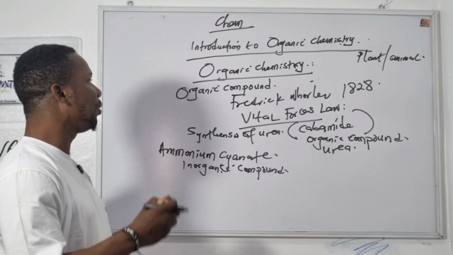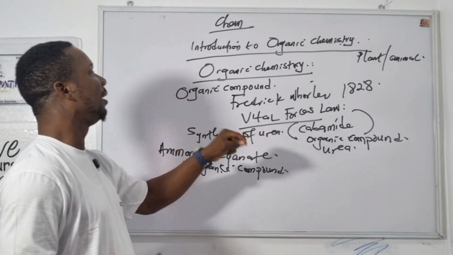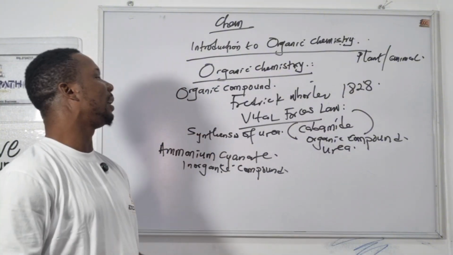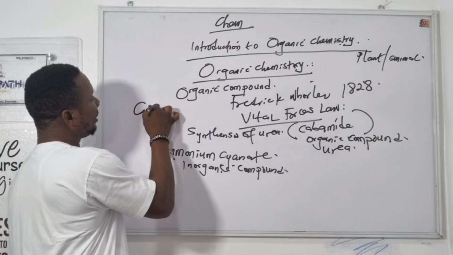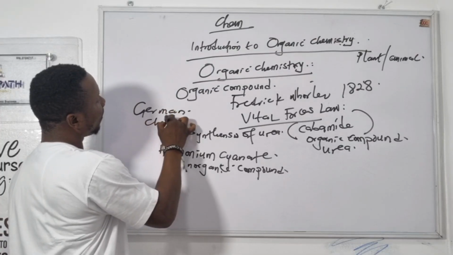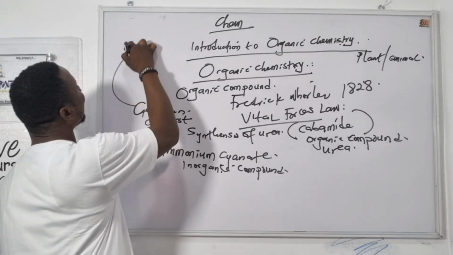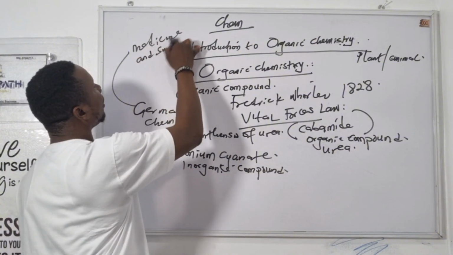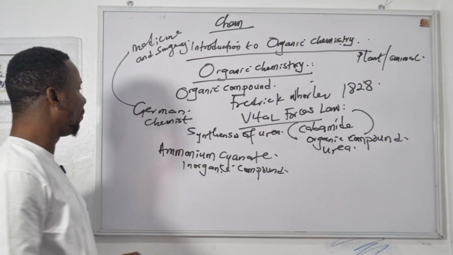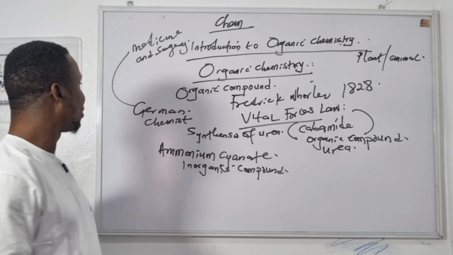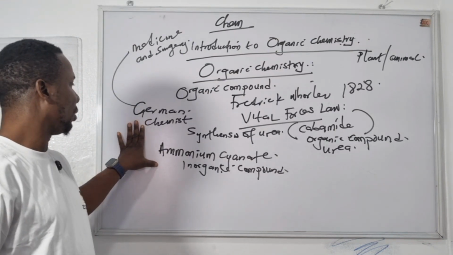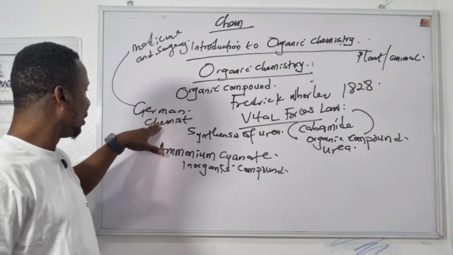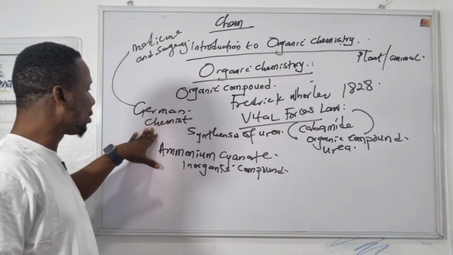Do you understand? And we all believed that organic compounds can be obtained from the bodies of plants and animals, which is not true, until Frederick Wohler, a German chemist. Although he studied medicine and surgery, because of his love for chemistry he preferred it to medicine and surgery, so he focused on chemistry, because he had a passion for it.